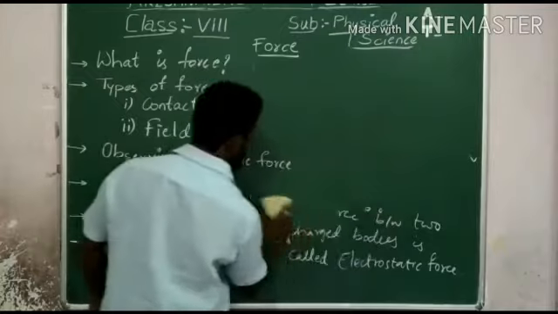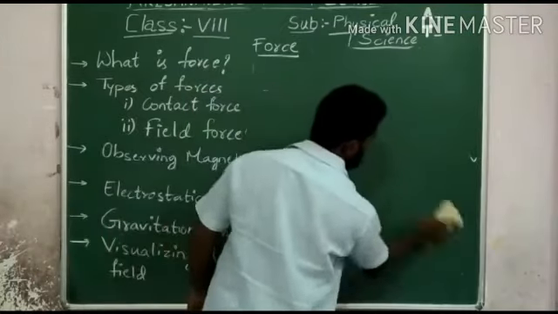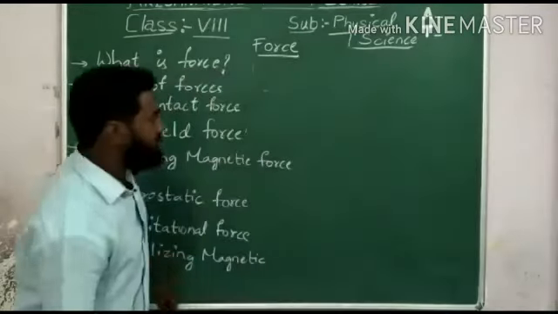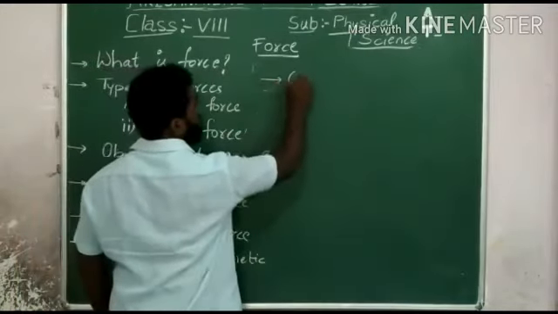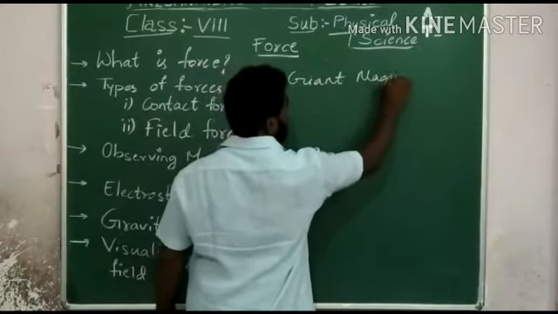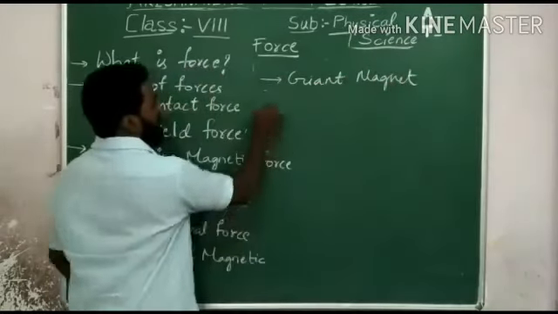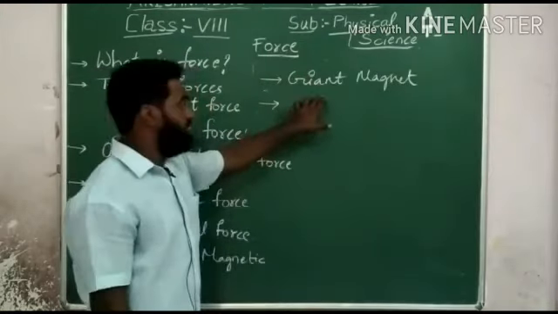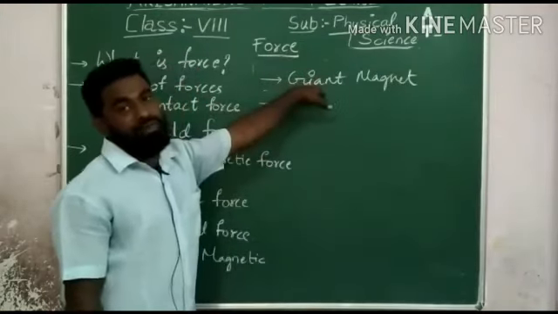You have already learned about the gravitational force in the 6th class. You know about the Earth. Earth is a giant magnet. Why will it behave as a giant magnet? We have studied in the 6th class, right? So it will behave like a giant magnet.